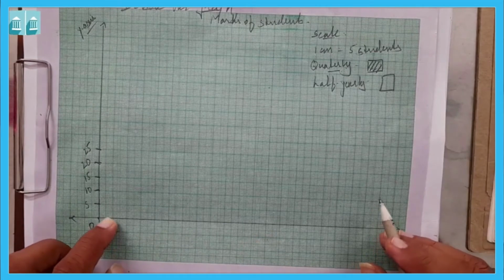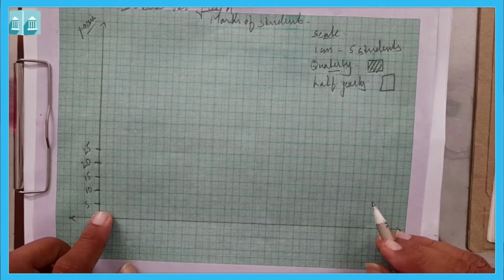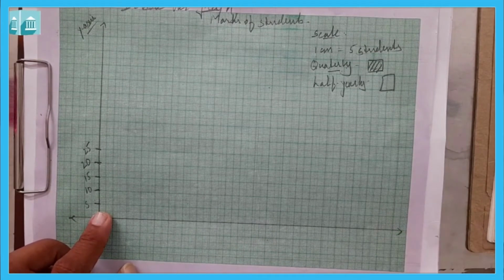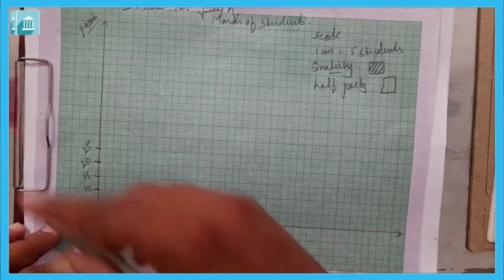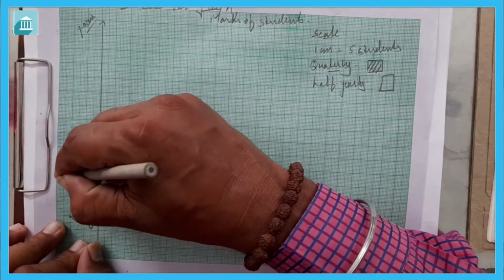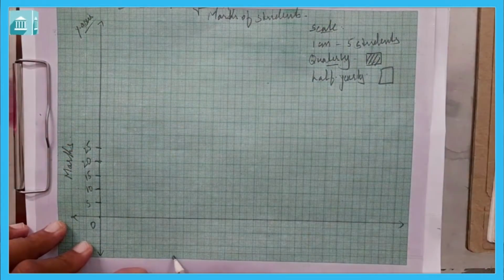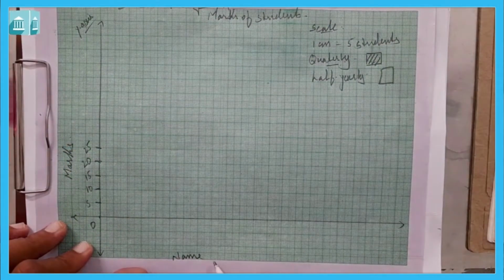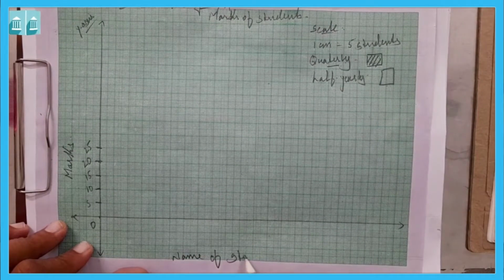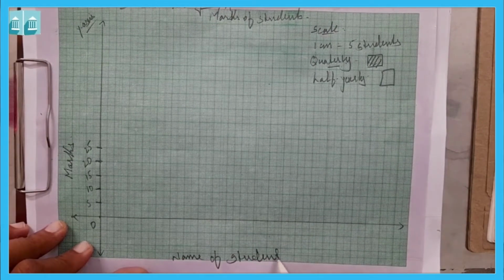Now again we are going to leave one bar gap, and we see that in quarterly, Ashish. Now we are going to write the names here. We can write marks here, name of students, marks, then name of students.